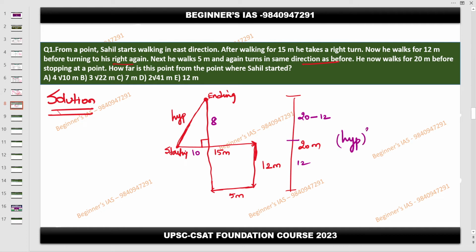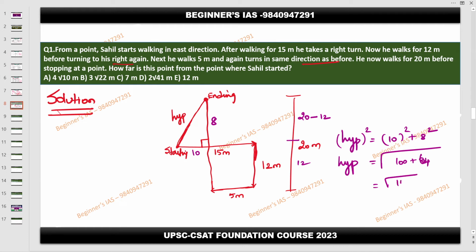Here we need to identify the hypotenuse. Therefore hypotenuse square is equal to 10 square plus 8 square. So hypotenuse is equal to root of 10 square, which is 100, plus 64.